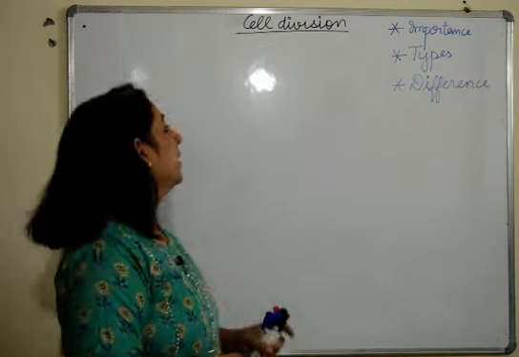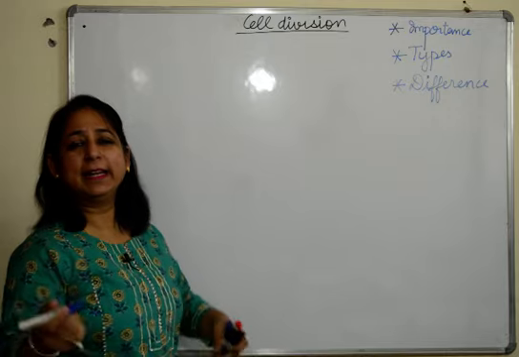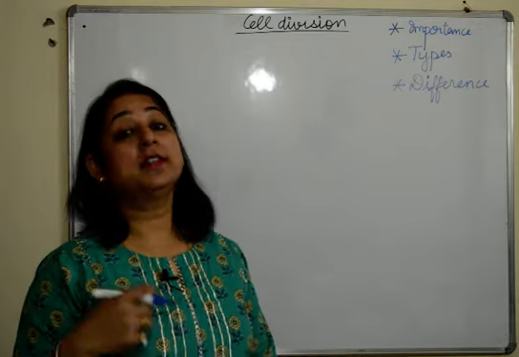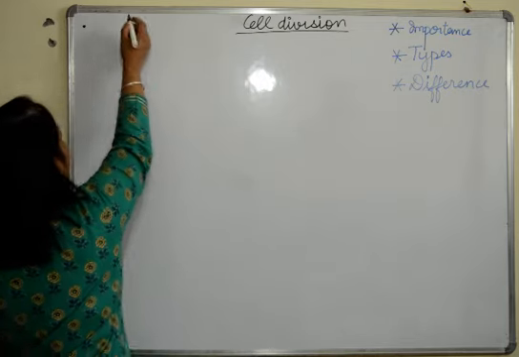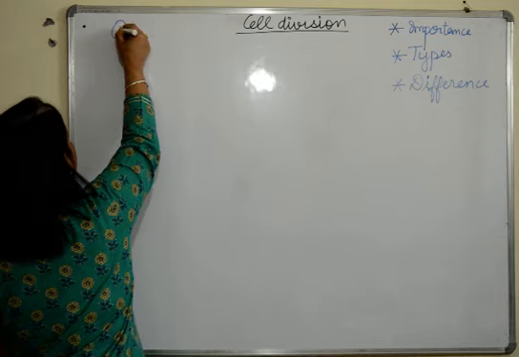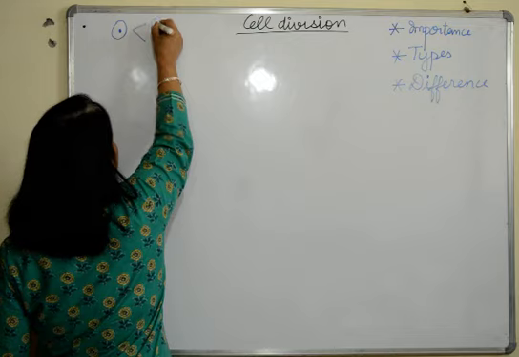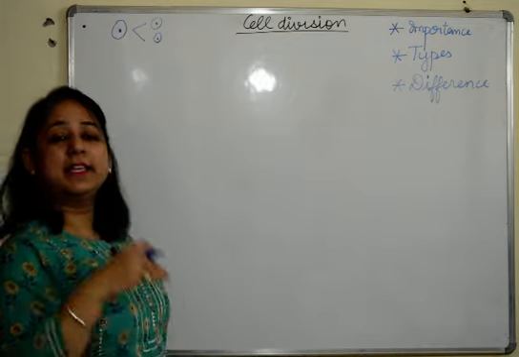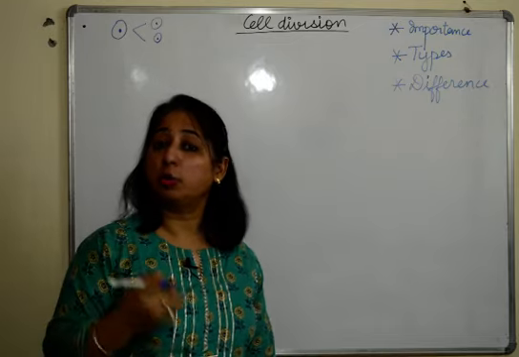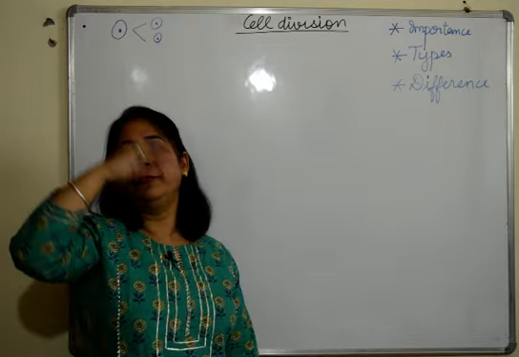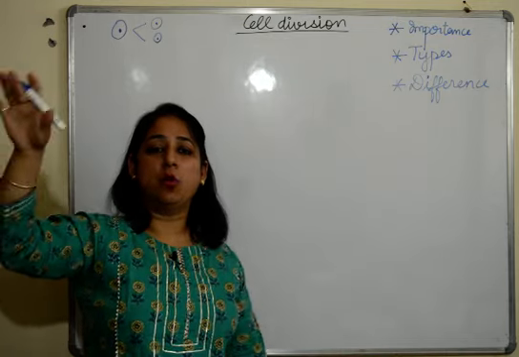So we'll start cell division. First of all, before starting cell division, we'll just quickly talk about what is it, what is the importance, होता क्यों है ये, ठीक है? So first of all, cell division. If an organism has to survive, the cells need to divide. Even in our body, there is continuous 24/7 division taking place. That is why we grow from a single zygote to a full grown baby, and then from a baby to a full-fledged man or a woman.